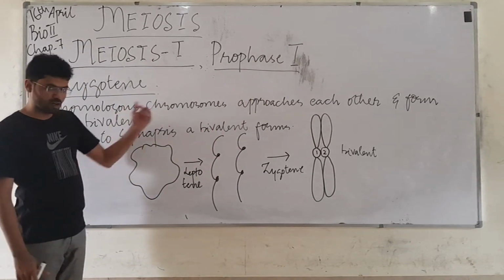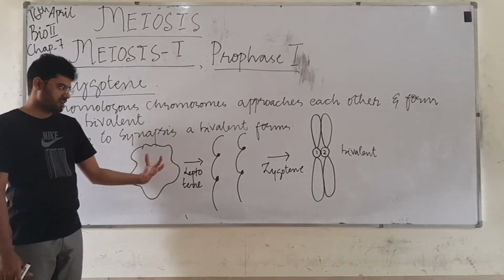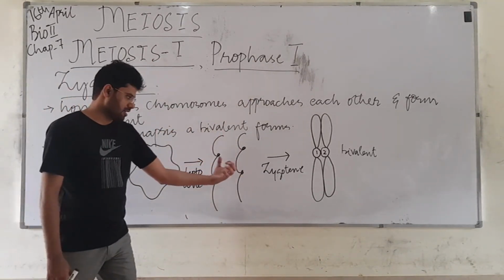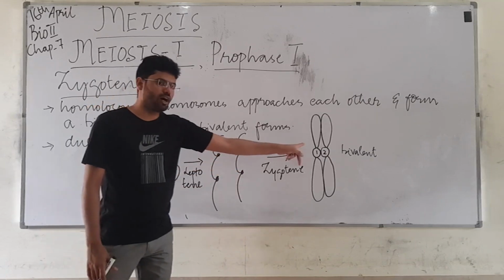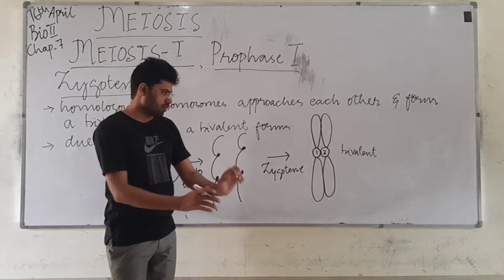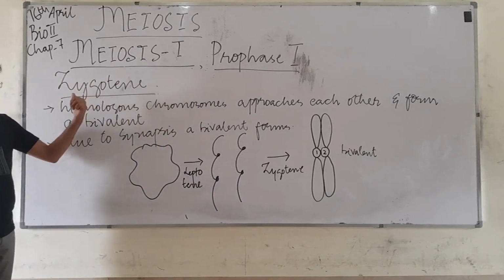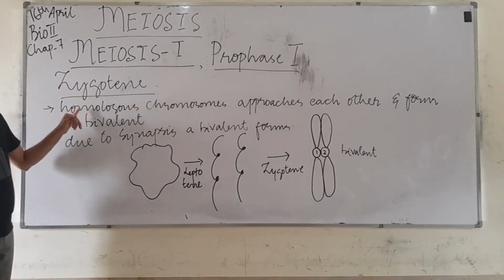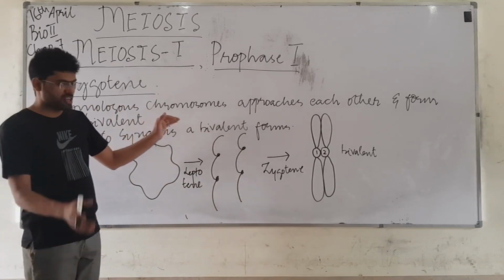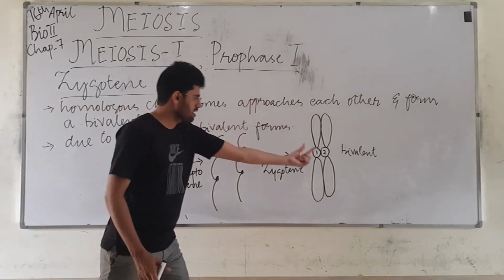That is why we are condensing this chromonema into a new structure. So in the zygotene, what will happen? The homologous chromosomes will approach each other.